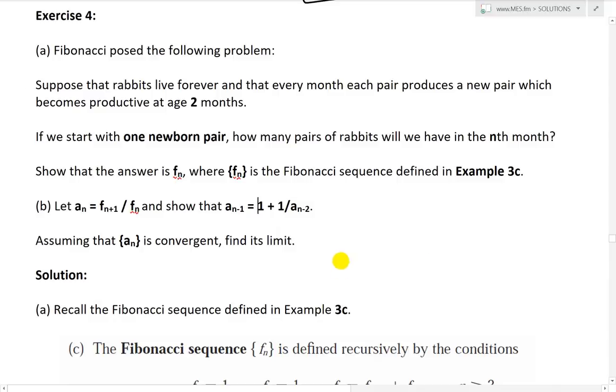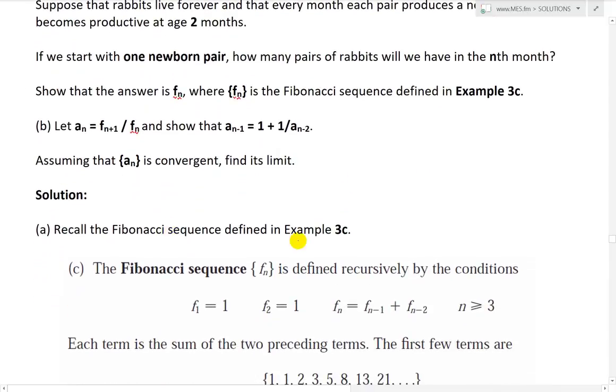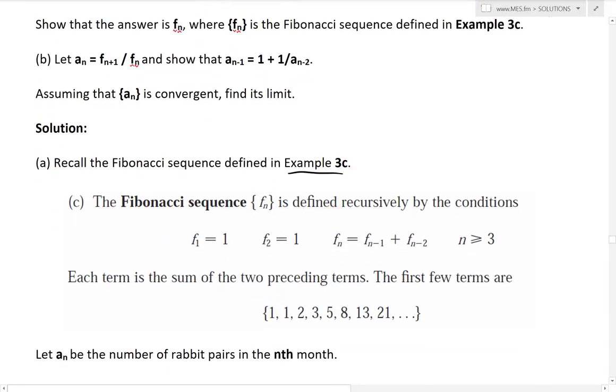I'll go over the rabbits one first, but first let's recall the Fibonacci sequence defined in example 3c. It was right here. The Fibonacci sequence Fn is defined recursively by the conditions f1 equals 1, f2 equals 1, and then Fn equals Fn minus 1 plus Fn minus 2, for n a positive integer greater than or equal to 3. In essence, each term is the sum of the two preceding terms. So f3 is going to be f1 plus f2. The first few terms are 1, 1, 2, 3, 5, 8, 13, 21. You can just add these up: 3 plus 5 is 8, 8 plus 13 is 21, and so on, and 1 plus 1 is 2.